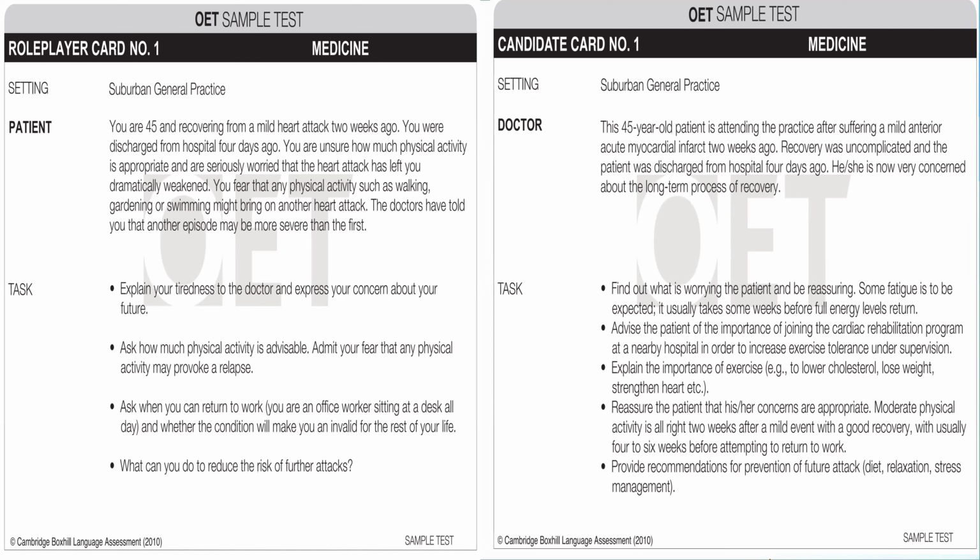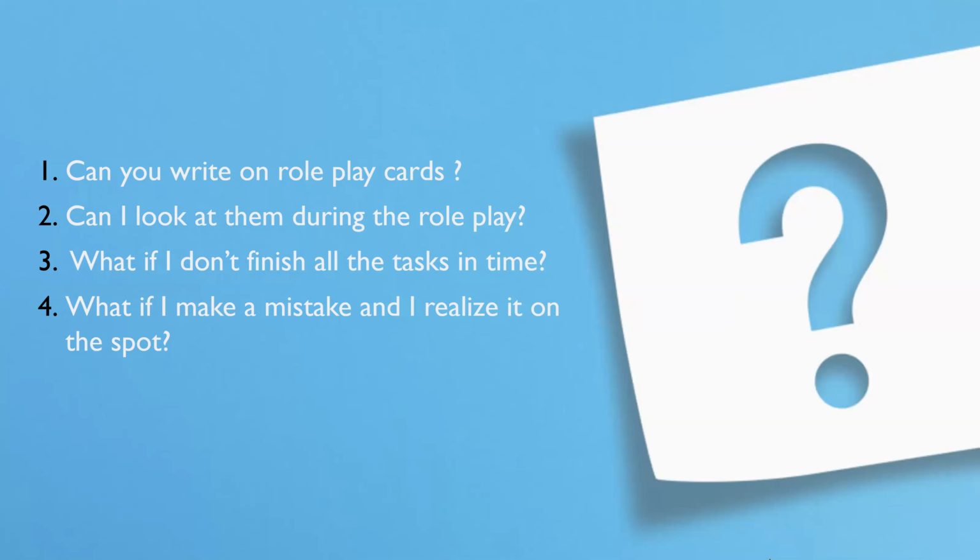Next. So these are the 4 common questions that usually come to our mind when we think about OET speaking. Can you write on the role play cards? So yes, you can definitely write on the role play cards. You can highlight or underline specific parts of the tasks that you want to bring out for yourself, so that you can look at them again.